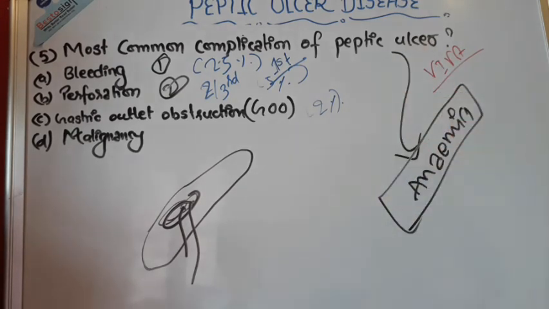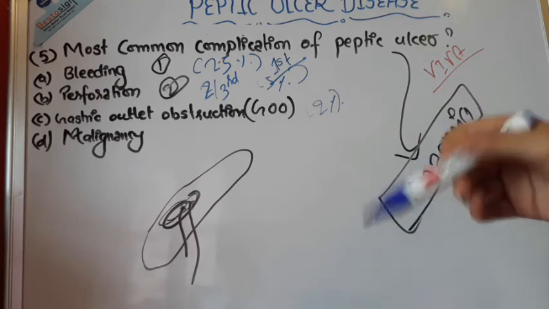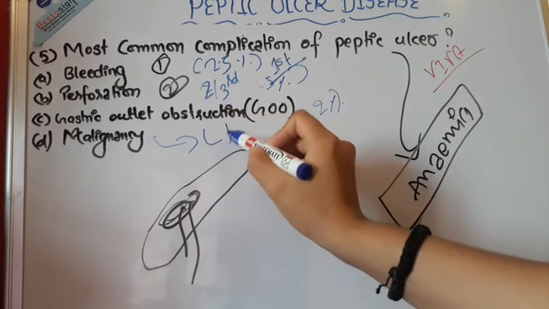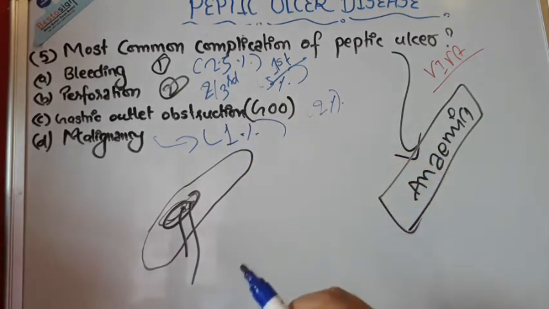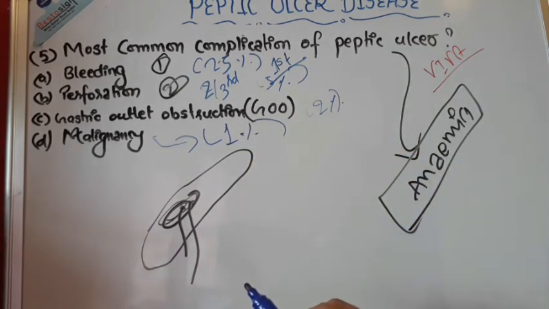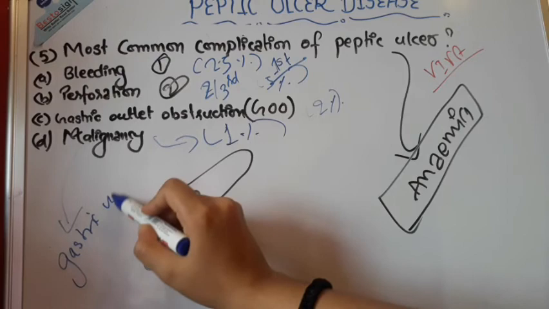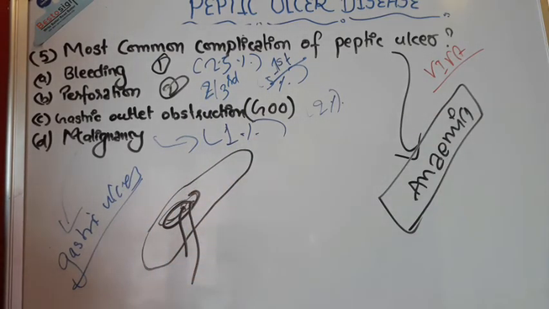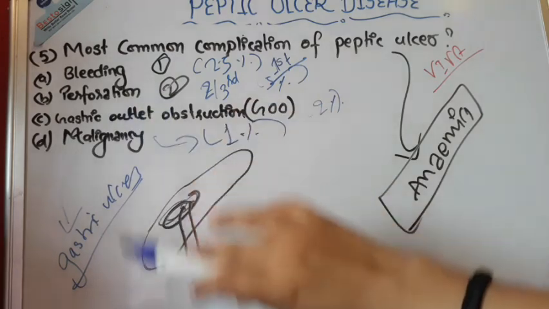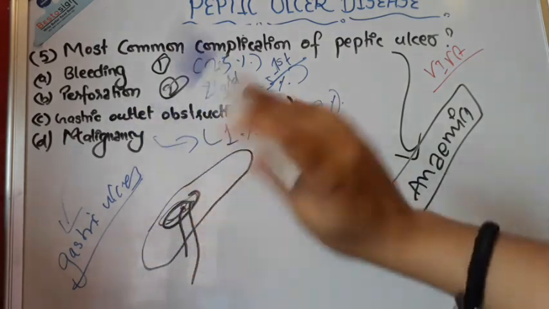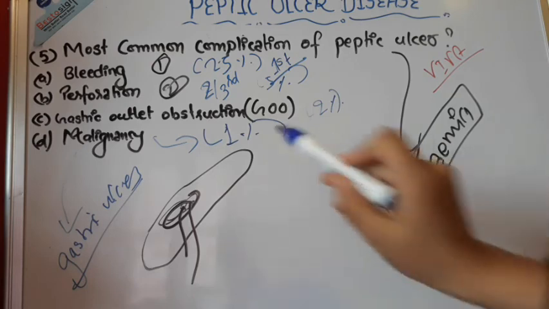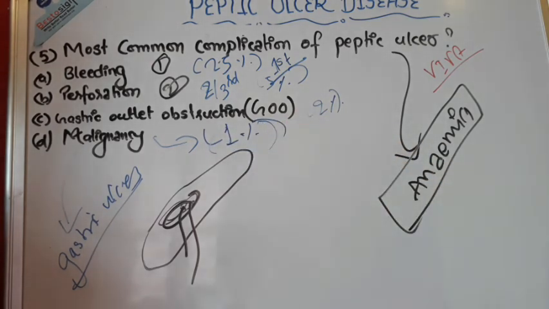And the next one is the malignancy. Malignancy means 1% of gastric ulcers generally turn out to be malignant. Malignancy is generally associated with the gastric ulcer. It is not very common in the duodenal ulcer. It is 1% of the peptic ulcer that turns into malignancy. So this was about the complications of the peptic ulcer. Anemia is also a reason whenever you get the peptic ulcer.